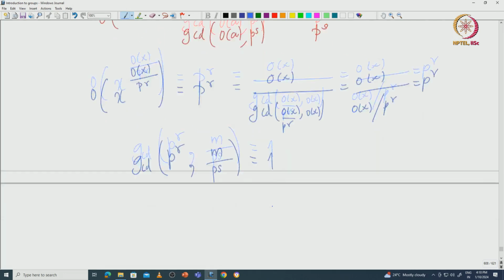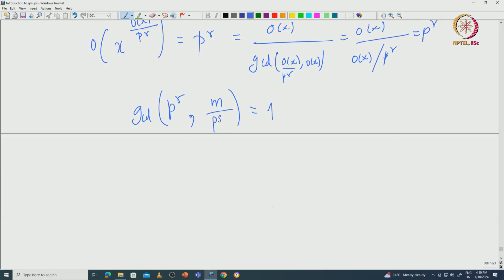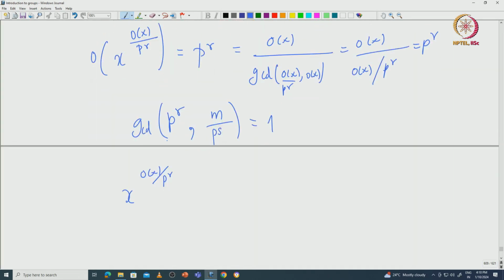So you have the element x power (order of x divided by p power r) and another element a power p power s.